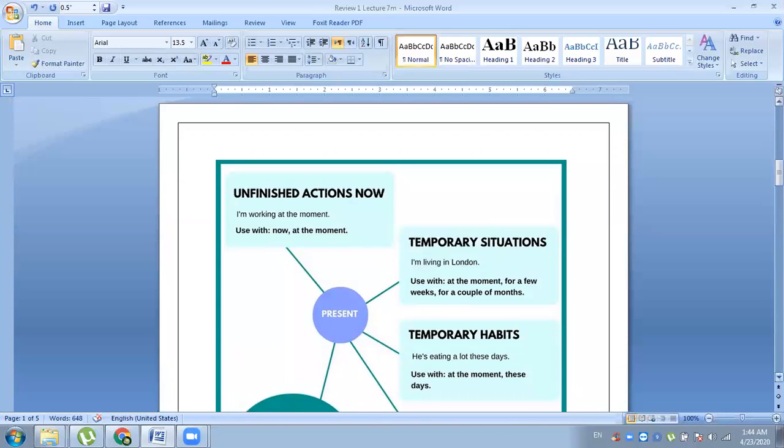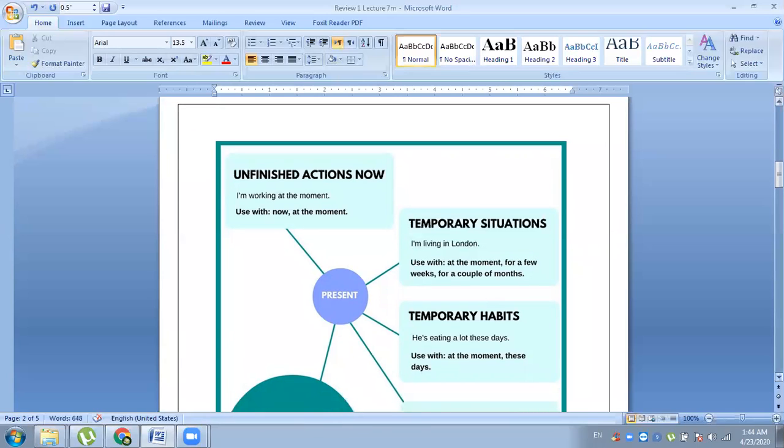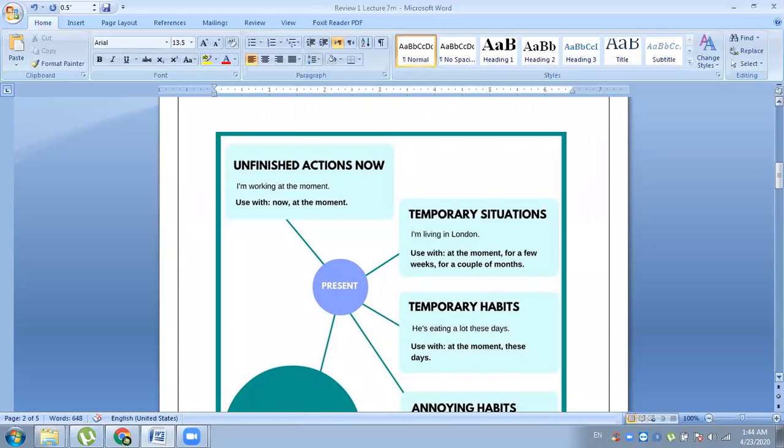The unfinished action now. They also tell us about the actions which are not finished. I am working at the moment. अभी मैं काम कर रहा हूँ. It means here we use I am working now. I am working at the moment. Temporary situations. I am living in London. लंदन में रह रहा हूँ. It also represents the temporary situations.